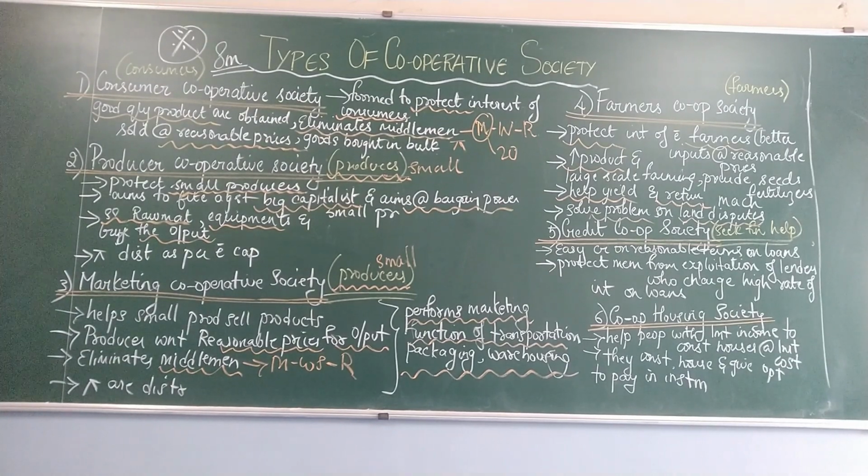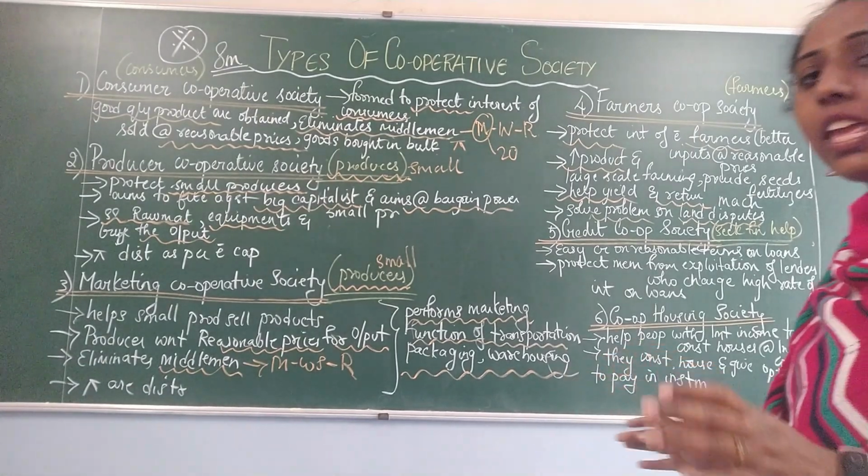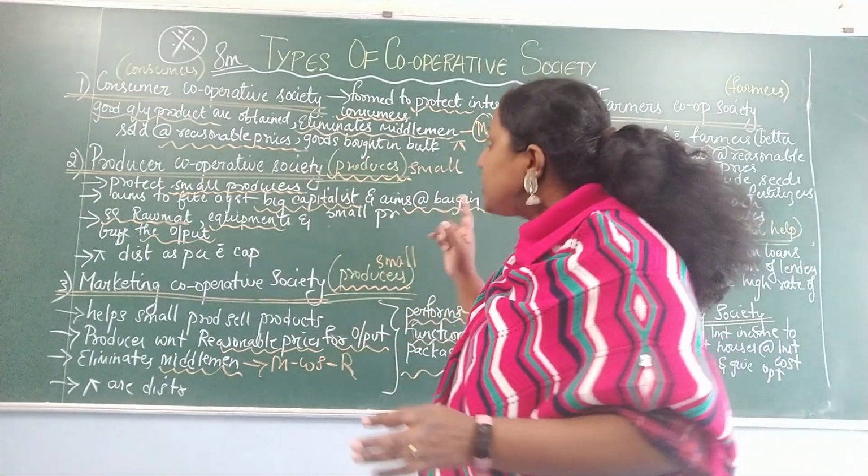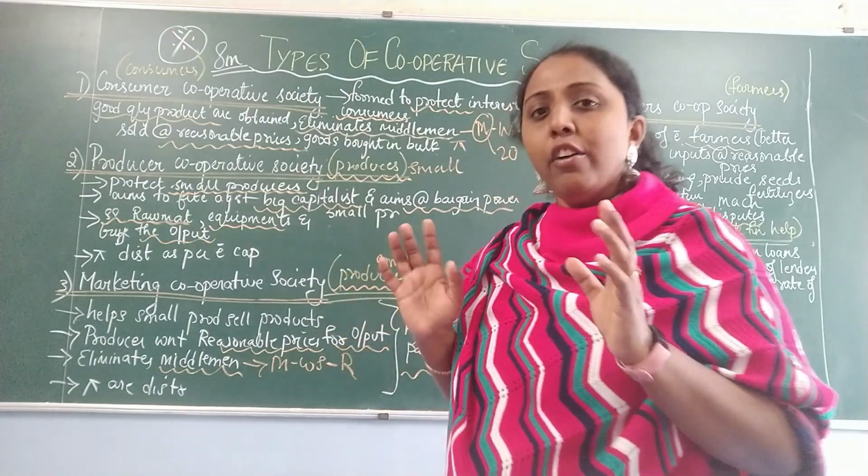These people have installment rate options. They have different types of houses being constructed. You can go and check and see whether you want to buy land from them, or whether you want to buy the constructed house. Depending on that, you will start paying your installment. So this particular topic is a very, very important 8 marker. This topic can also come as a 4 marker.